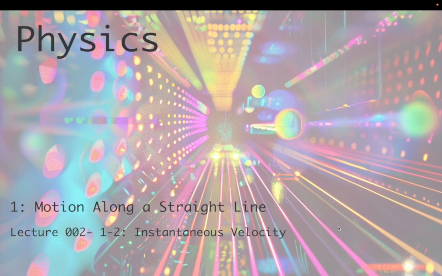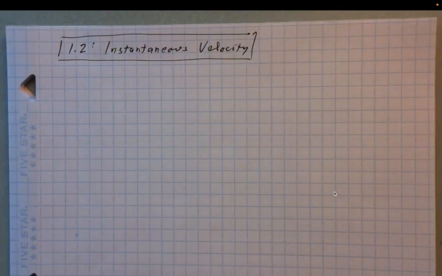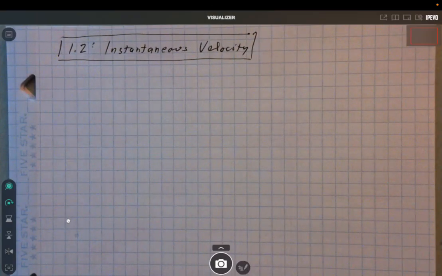So in this section we'll continue with our investigation of motion along a straight line by exploring the idea of instantaneous velocity. Let's go ahead and jump into it. So we'll call this section 1.2, instantaneous velocity.